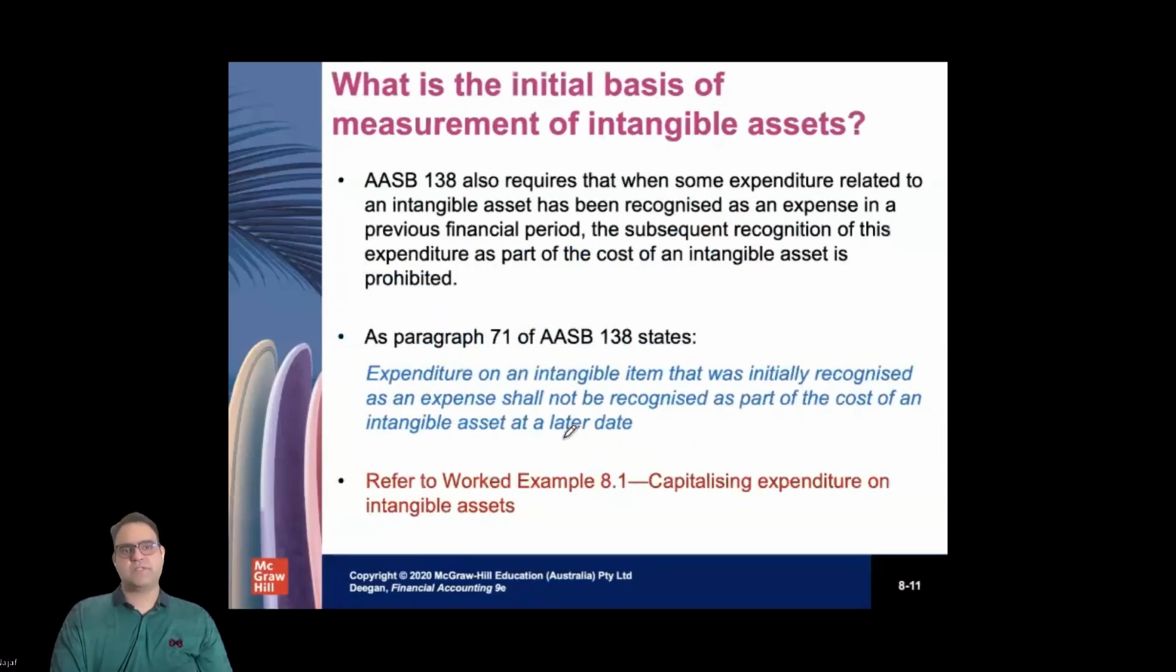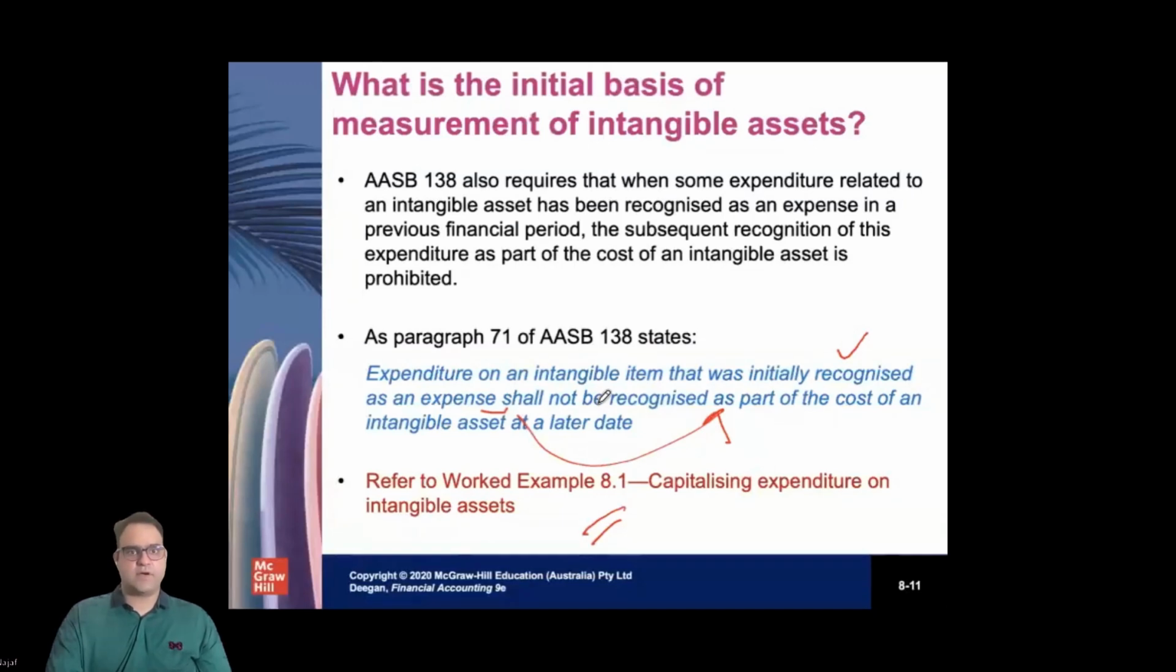So what is the initial basis of measurement of intangibles? How are you going to measure these intangible expenses? Expenditure on an intangible that is initially recognized as an expense cannot later be a part of the asset. So this is very much clear. There is an example in your book, 8.1. Please go ahead and read that example. It's very useful and expresses that once you identify something as an expense, you cannot identify it later as a part of the asset.